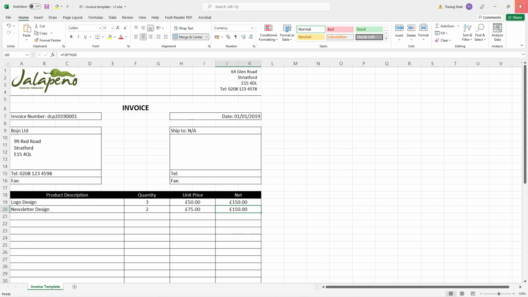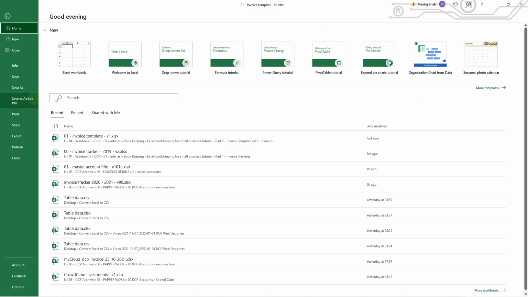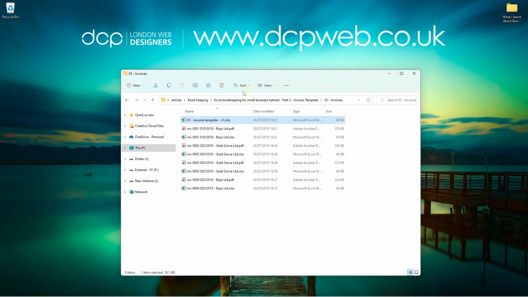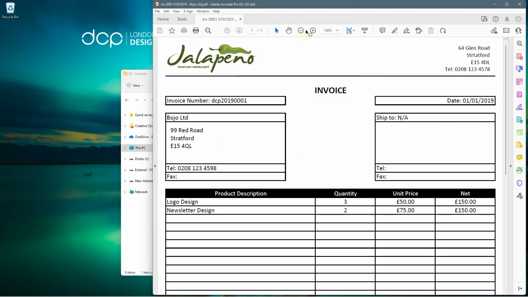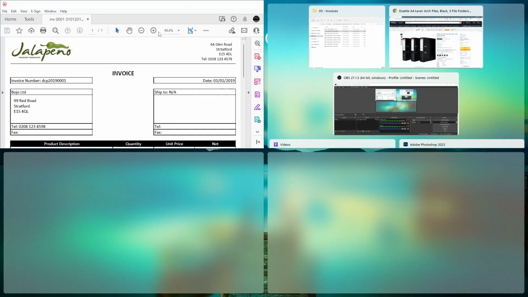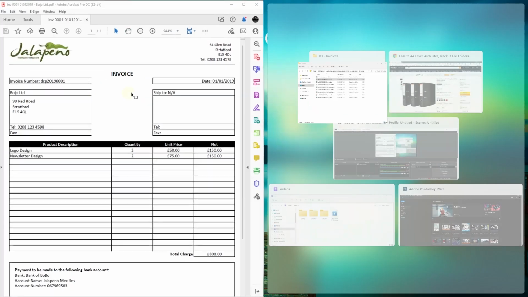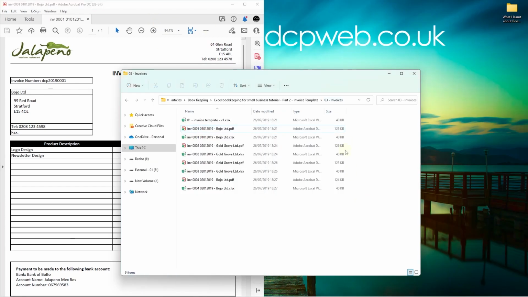So this is an Excel spreadsheet, but we can just simply go to File and we can go to Save as PDF. If I close this, you'll notice like here's the invoices, right? So these ones that I'm highlighting here are the ones that I'll actually send to the customer, the PDF versions. So I email that to the customer. Here's the customer. Here's the invoice that they receive, right, with all the money and all the information inside of it. And if we look at that invoice, let's just drag this to one side quickly. Let's drag that to one side. We'll move this to this side.